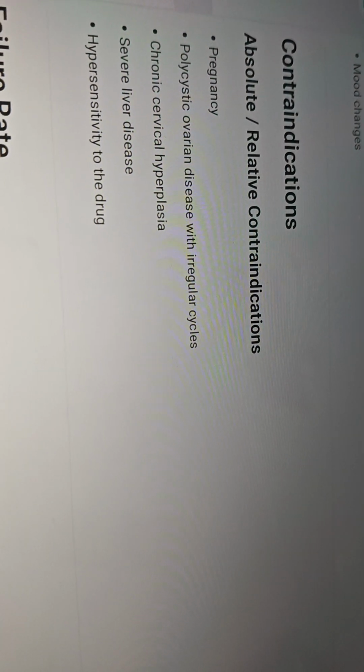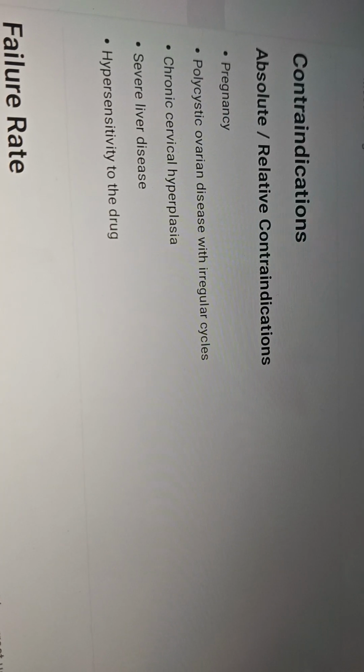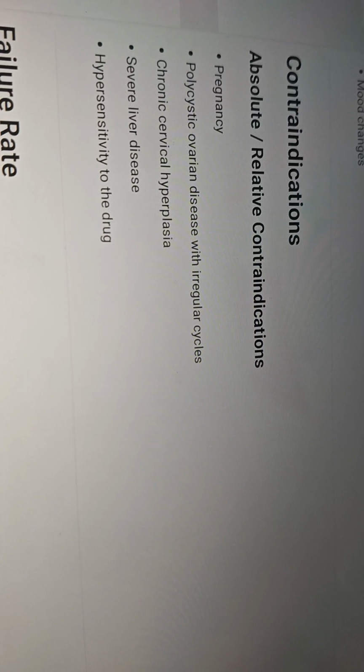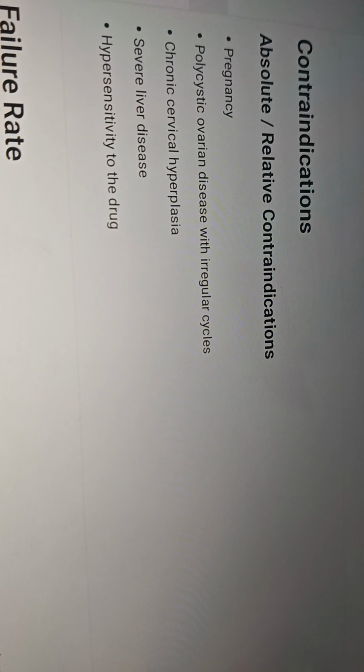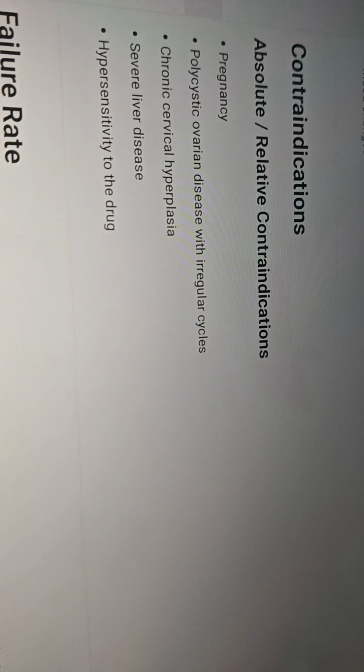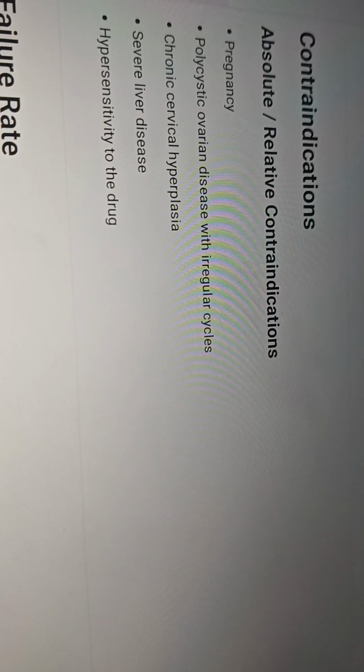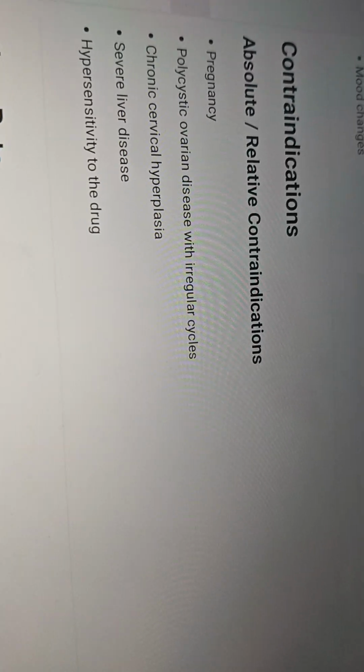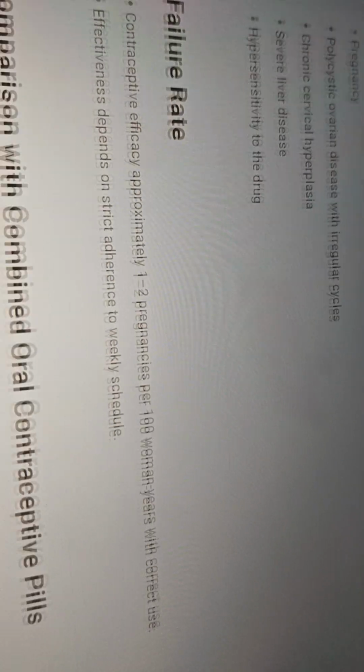Coming to contraindications, the absolute or relative contraindications. In pregnancy, this is contraindicated. It is also contraindicated in PCOS with irregular cycles, because PCOS patients already have cysts in the ovaries, and if this drug is given, it can aggravate the cysts in polycystic ovarian disease. Other contraindications are chronic cervical hyperplasia, severe liver disease, and hypersensitivity to the drug.